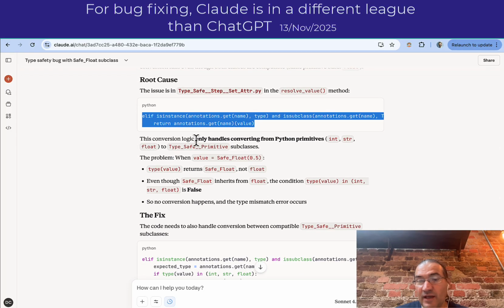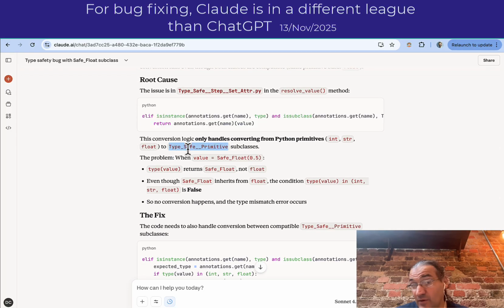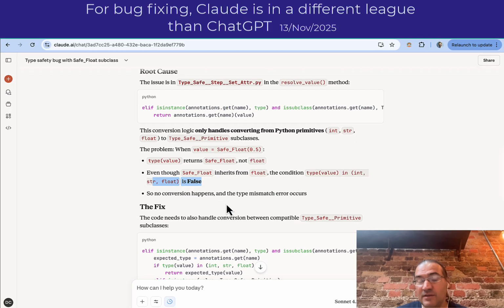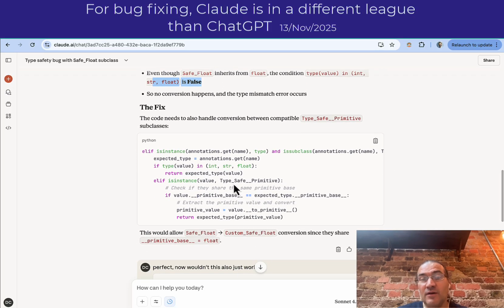So this conversion only handles converting from Python primitives to type-safe. Correct, that's why they work. The problem is when this is a safe float: although it has from float, the condition is false. So no conversion happened. That is absolutely spot-on analysis. So the code needs to handle the conversion.